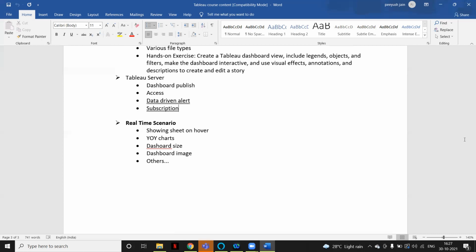From 2019 to 2020, I worked as a Power BI developer in L&T Infotech. Right now I'm not working. I got married due to Corona and came back to my hometown, Telangana. Now I'm looking for a job either in Tableau or Power BI.